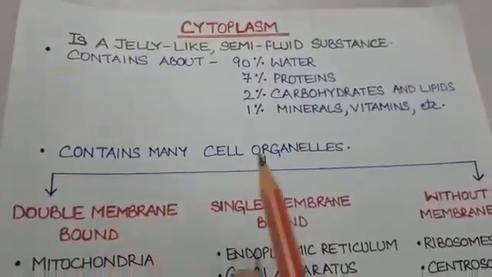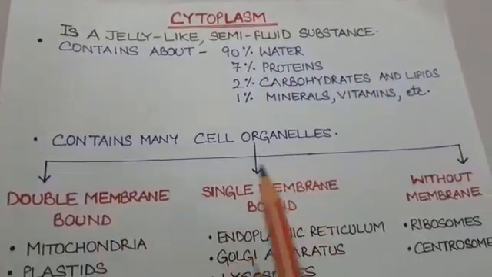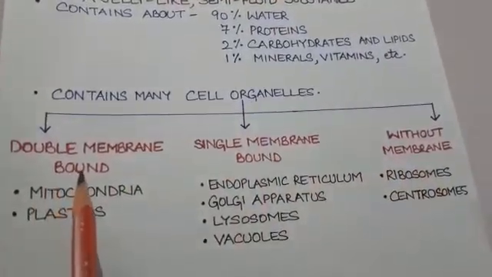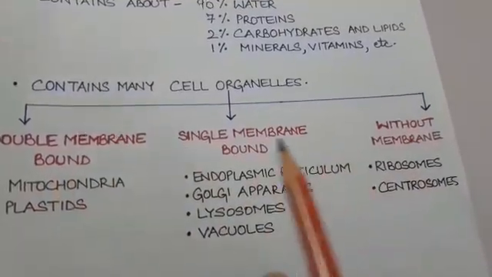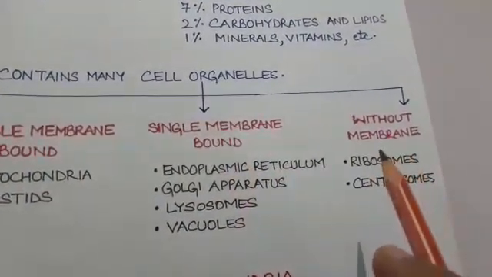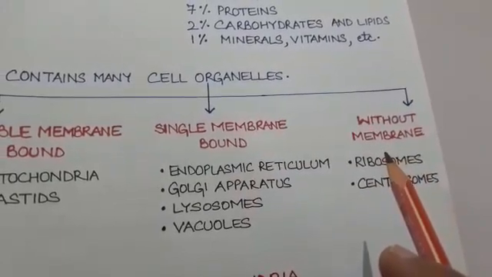Cytoplasm contains many cell organelles, students, which are broadly classified into three types. Some cell organelles are bound by two membranes. Some cell organelles are bound by a single membrane, and there are some cell organelles that are without any limiting membrane.